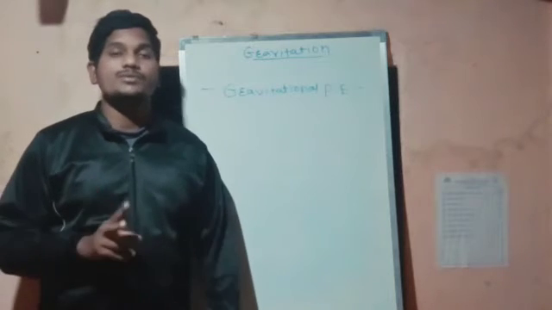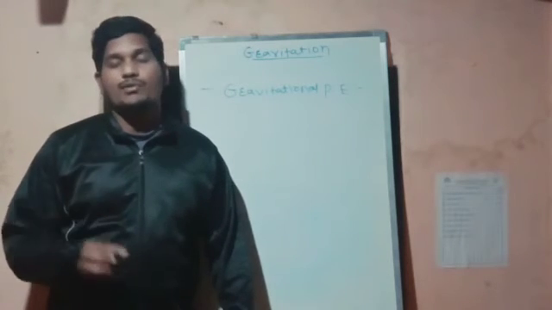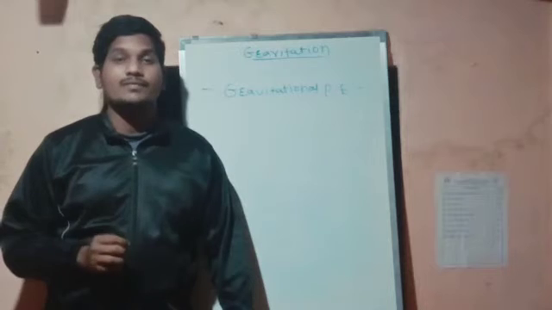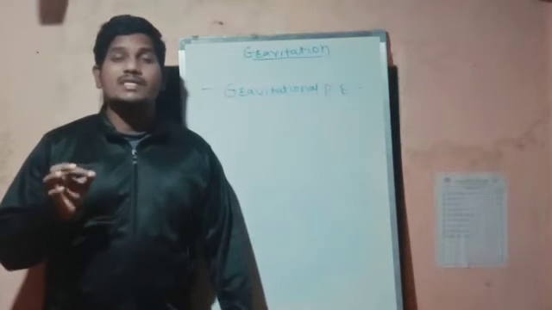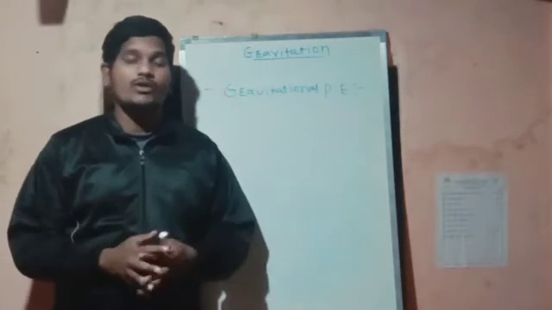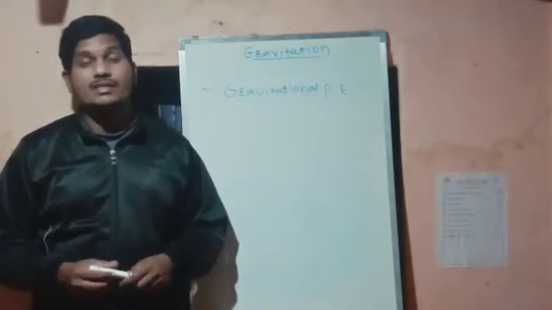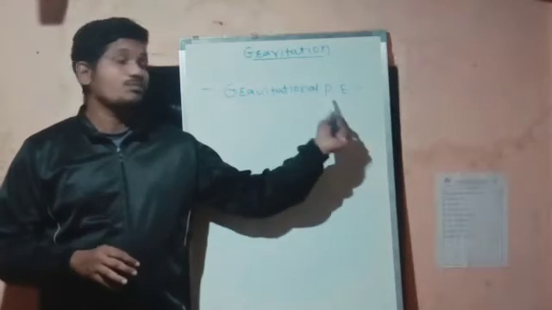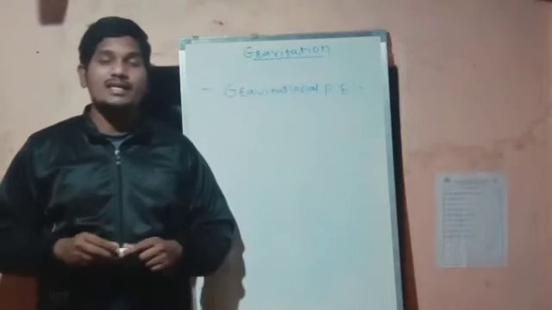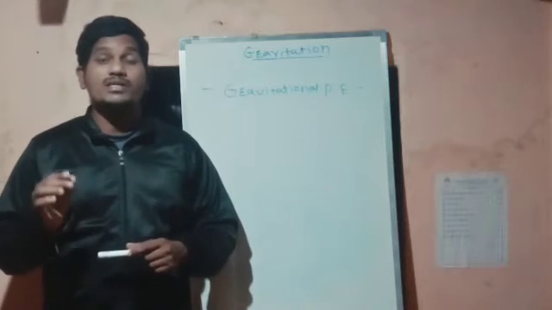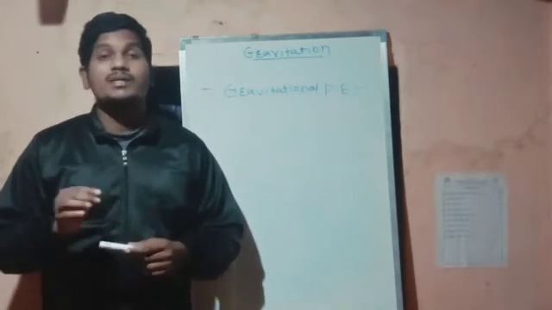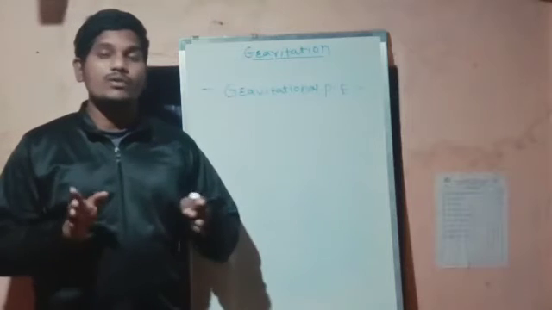There are two types of energy, kinetic energy and potential energy. As far as kinetic energy is concerned, the energy obtained by the motion of the object is called kinetic energy. The second type is potential energy, which is defined as the energy obtained by an object which is at rest, meaning there is no motion of that object.